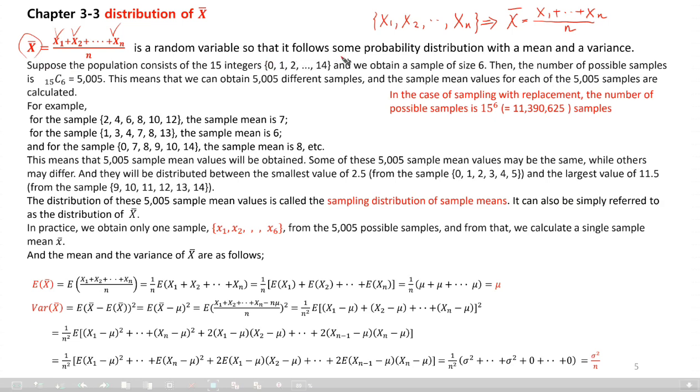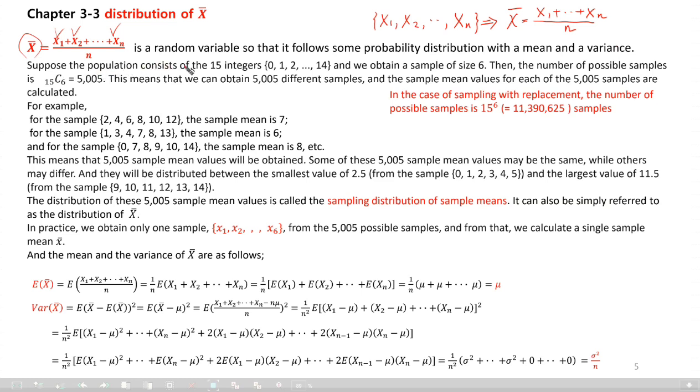It is a random variable, so it follows some probability distribution function with a mean and variance. If there is a random variable, then that random variable has its mean and its variance.